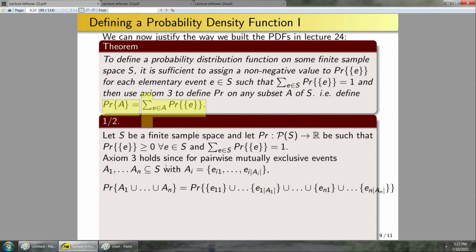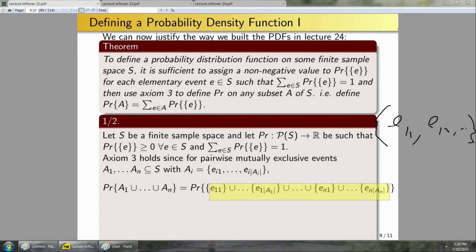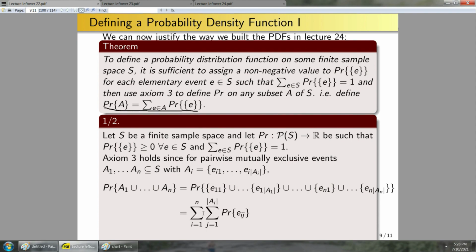So now I can use the fact that I defined PR of a set to be this sum here. And this thing here is now just some collection of elementary events, right? It's kind of written in a weird way. Typically, I would write it in the form of E11, E12, etc. But nevertheless, this is just a single set. Therefore, I can apply this definition and rewrite this thing as this double sum. This double sum is just an easy way to keep track of the indices rather than actually counting all of these elements.